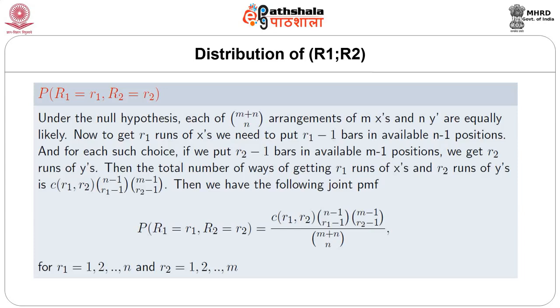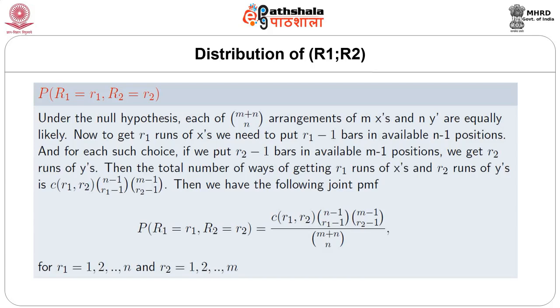Under the null hypothesis, each of the (m plus n choose n) arrangements of m x's and n y's is equally likely. Now, to get R1 runs of x's, we need to put R1 minus 1 bars in the available n minus 1 positions, and for each such choice, if we put R2 minus 1 bars in the available m minus 1 positions, we get R2 runs of y's.